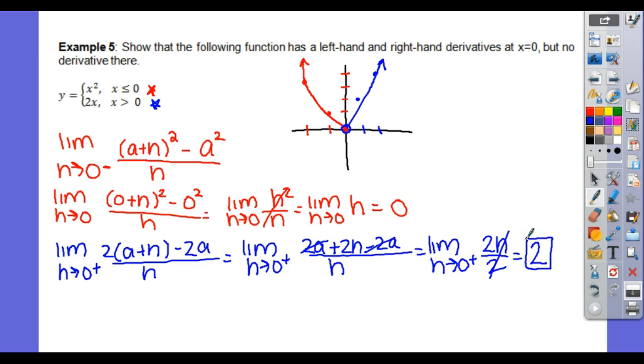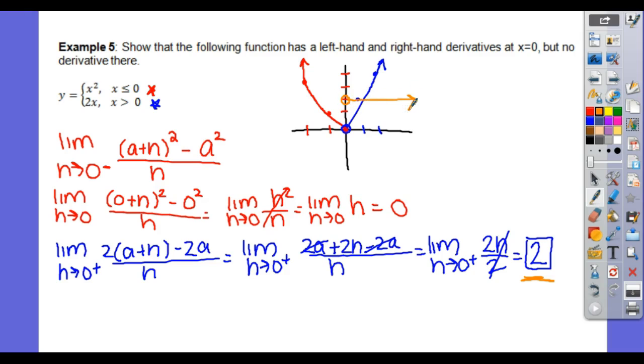What's the derivative then? So think about even what you know. The derivative of 2x would be 2. Therefore, the slope of that function is always 2. So like this limit here, the limit from the right, its derivative would look like this.